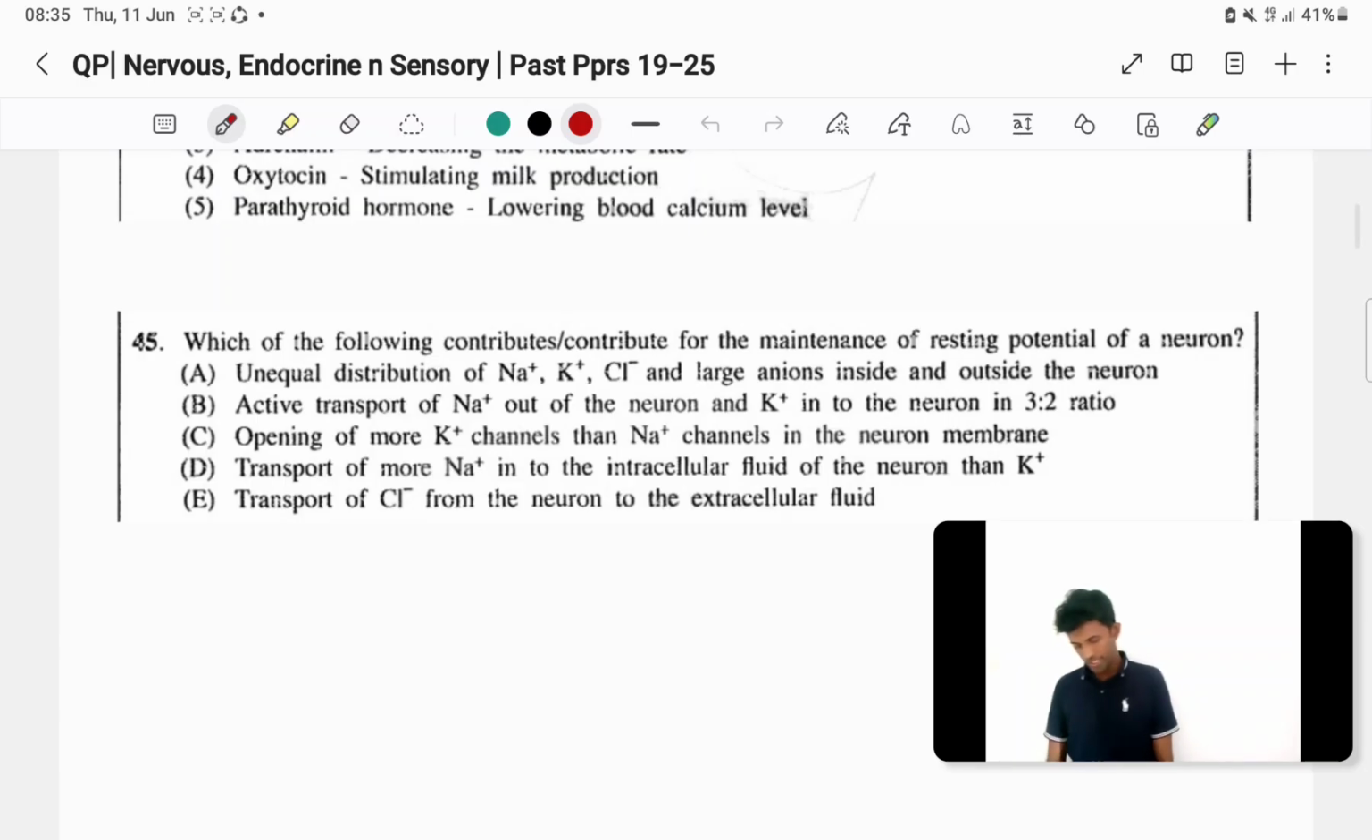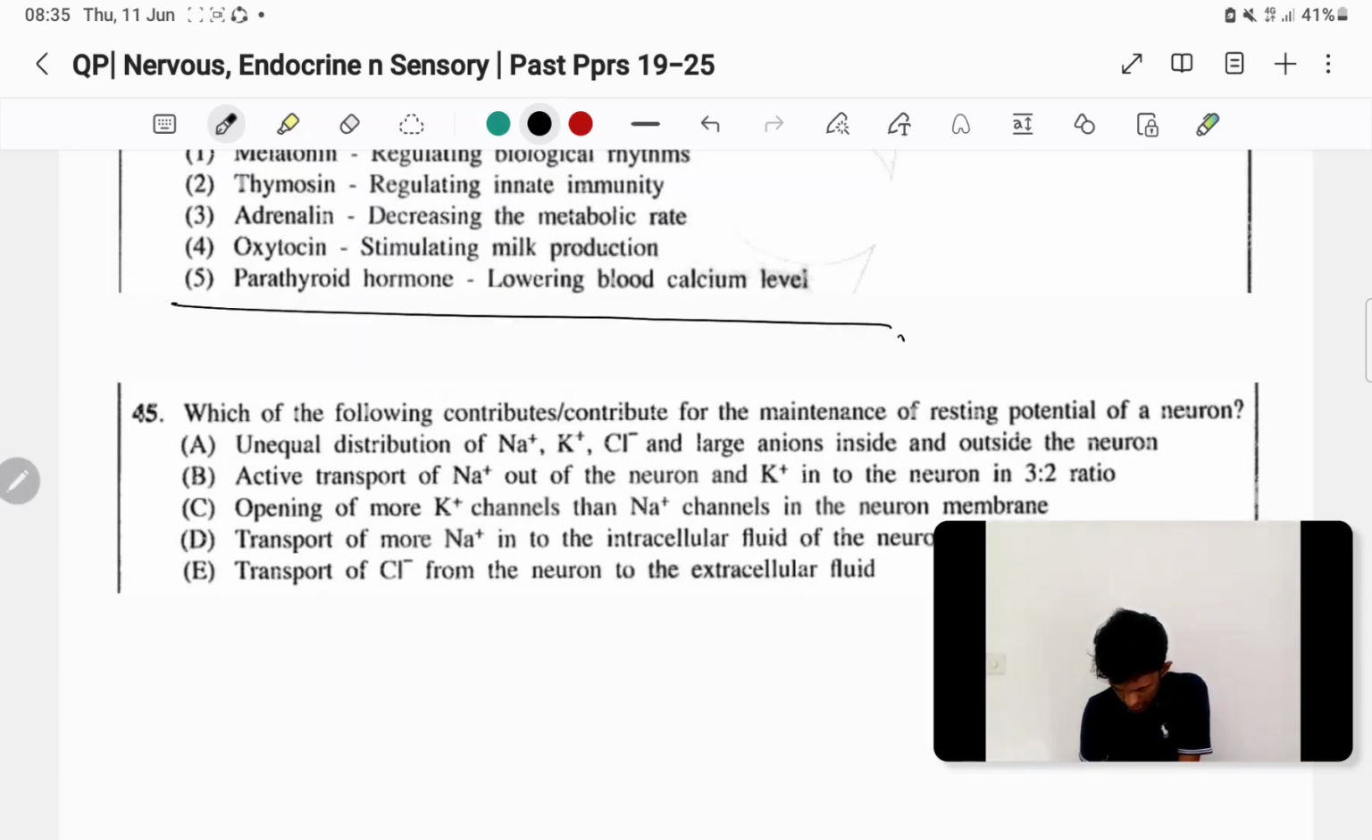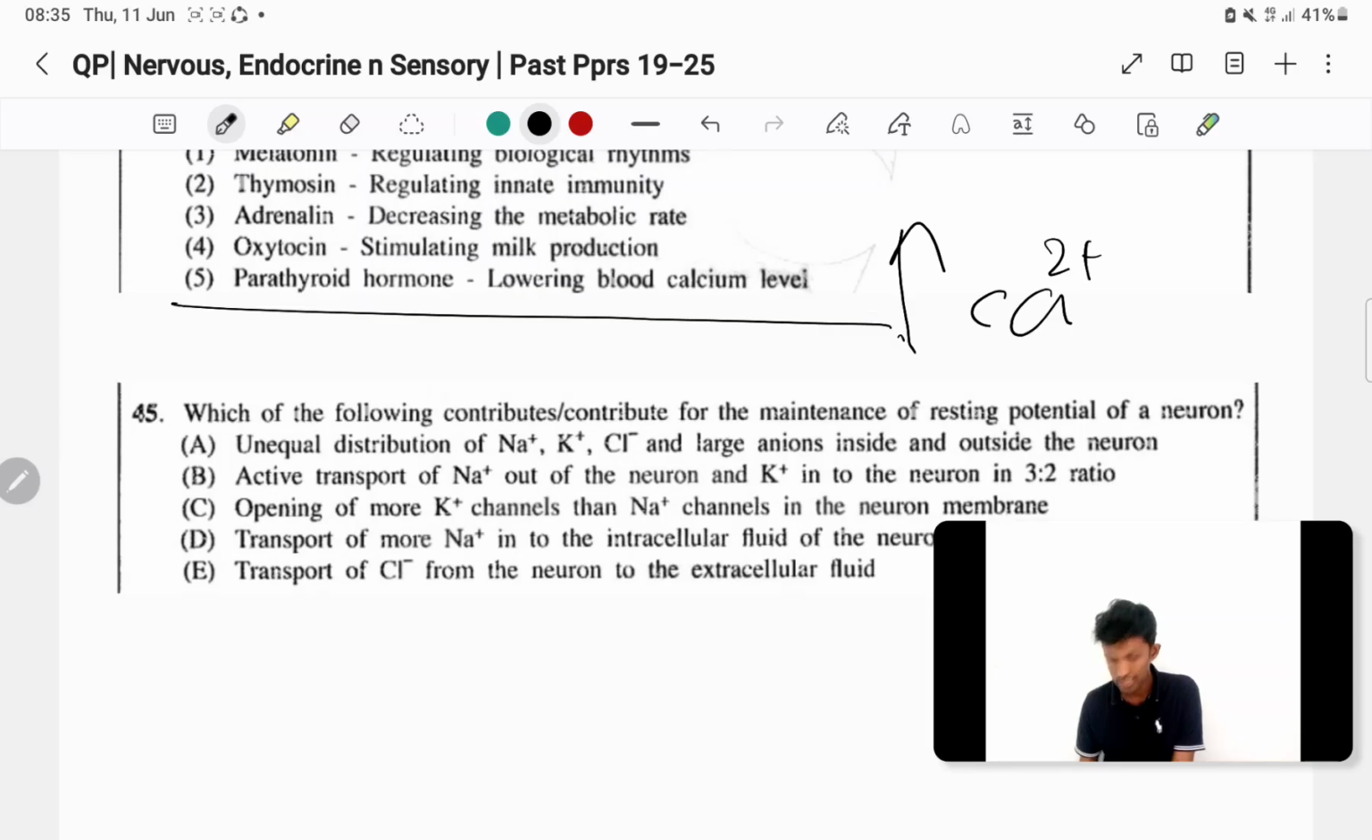Right, then the fifth one, parathyroid hormone secreted by the parathyroid gland. And what's the function of it? What is the function of parathyroid hormone? Parathyroid hormone can increase blood calcium levels. Right? So it can increase blood calcium levels. And this parathyroid hormone does that in three ways.